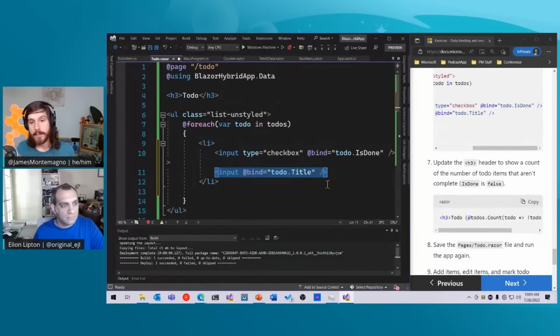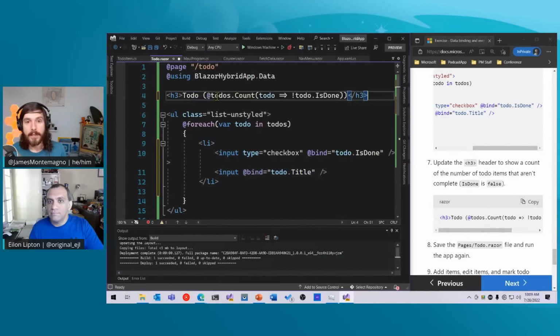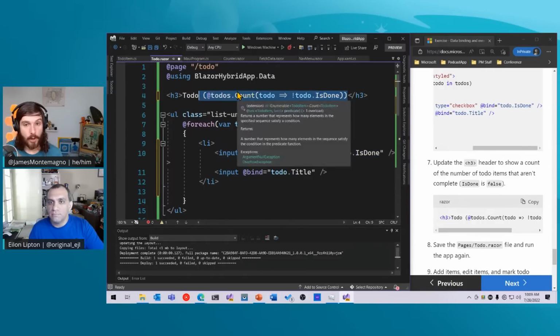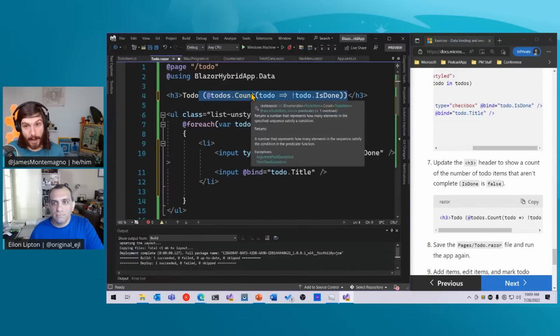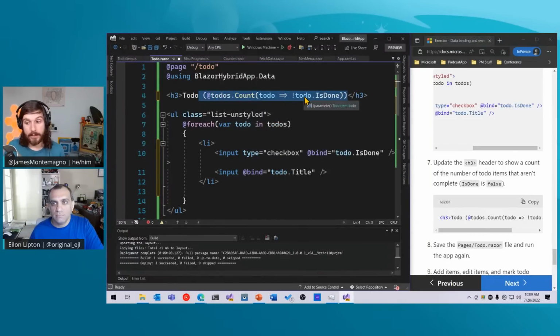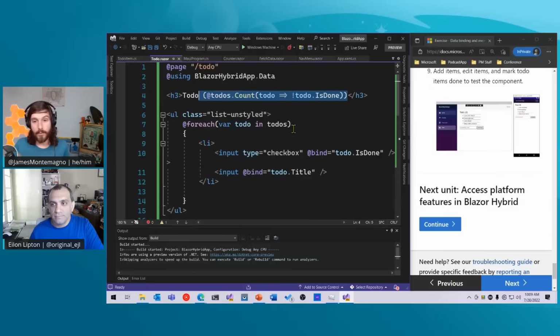Now, here's what's cool about this is we can also run some logic whenever we change the is done property, so we can output that. So what this is showing us here, if I just copy this and replace the H3 header, is that we can execute inside of the HTML this C# logic. So this is going to say at to-dos, which is the list, count how many to-do items are not done. That's pretty cool in general, just right inside of the Razor stuff, which is cool. So let's go ahead and run this.